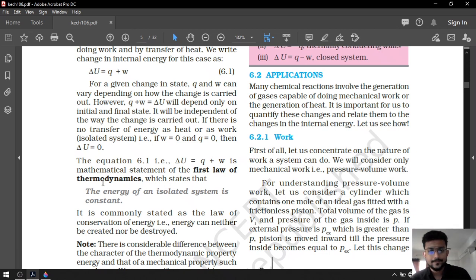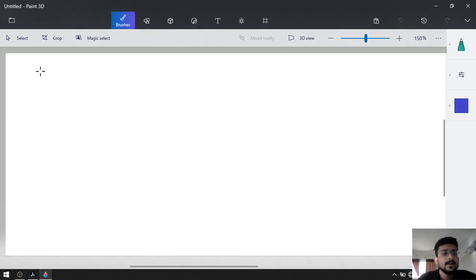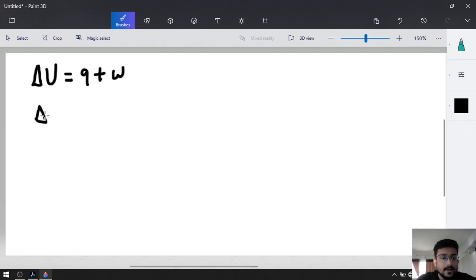Good morning, students. In the previous lecture of thermodynamics, we discussed the first law of thermodynamics, right? And what was the first law of thermodynamics? That was delta U is equal to Q plus W. That was what we concluded in the last lecture. This is the general case. For an adiabatic process, delta U is equal to W adiabatic